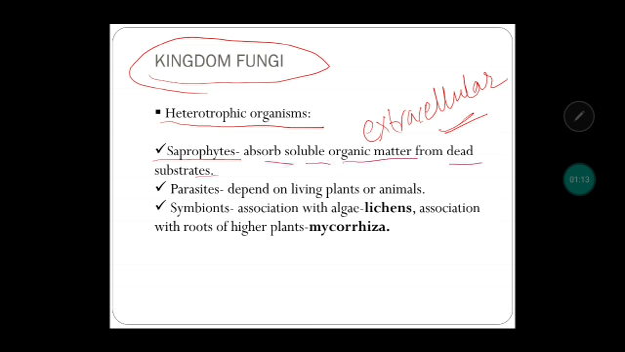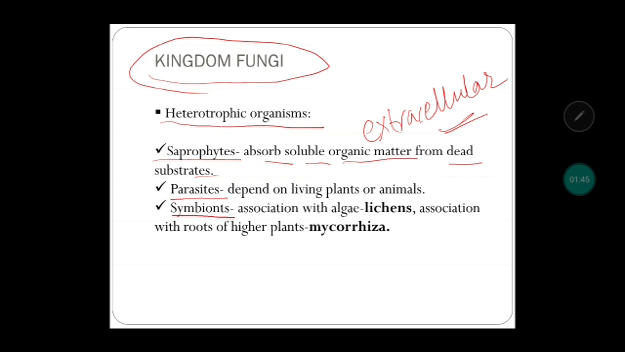Next is parasites. Some fungi depend on living plants and animals for their nutritional needs. Others can act as symbionts. What are symbionts? It is a beneficial association between two organisms, means they are associated with different organisms and they will provide benefits to them. No harm is there to the other organism.